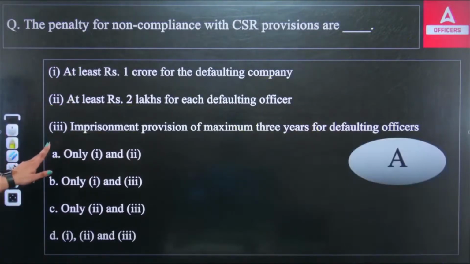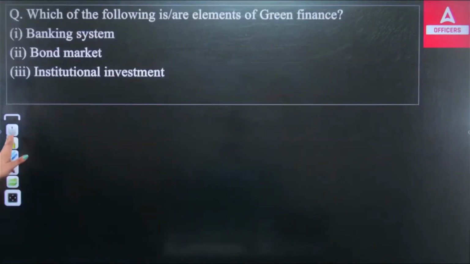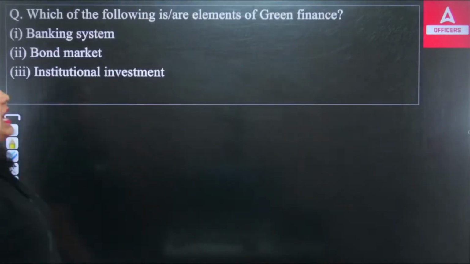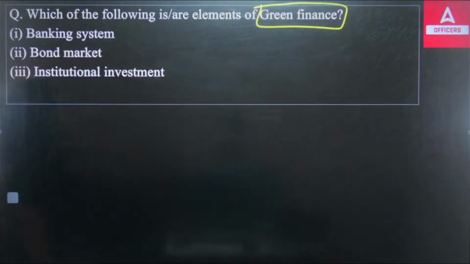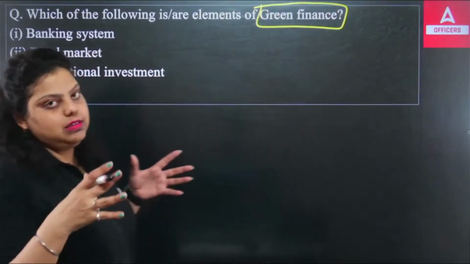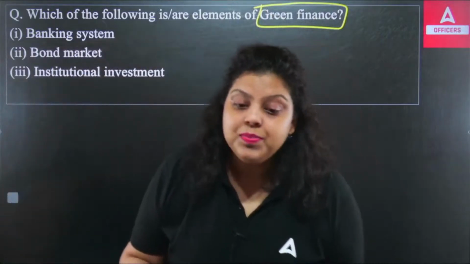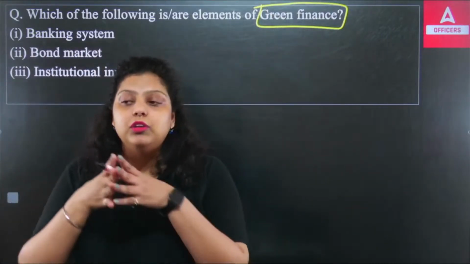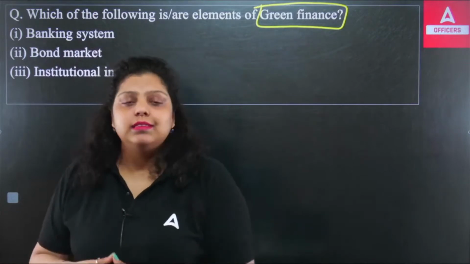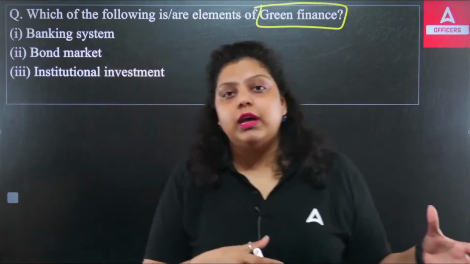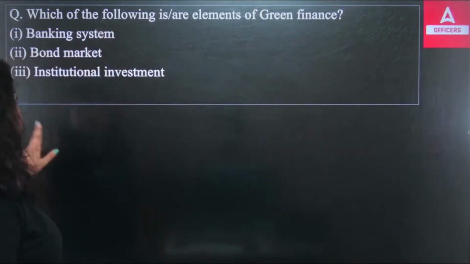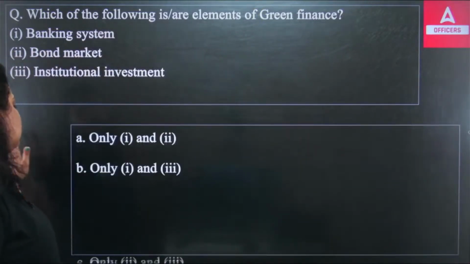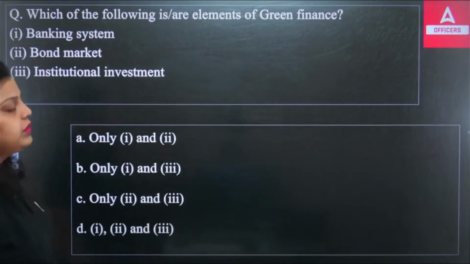Now the second question is asking which of the following are elements of green finance. First of all, the name itself suggests that this is the funding that you are doing for environmental projects, or environmentally involved projects. So among the banking system, bond market, and institutional investment, which is the element of green finance?